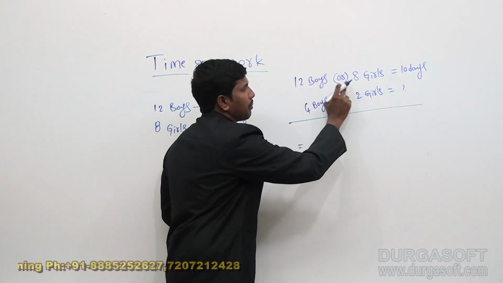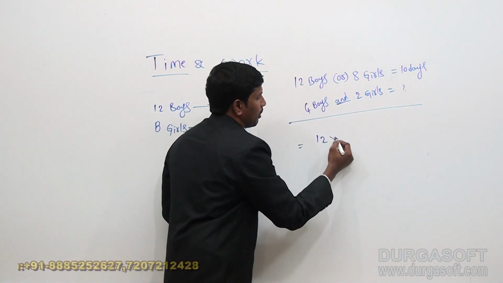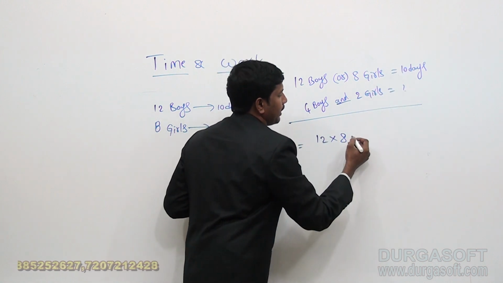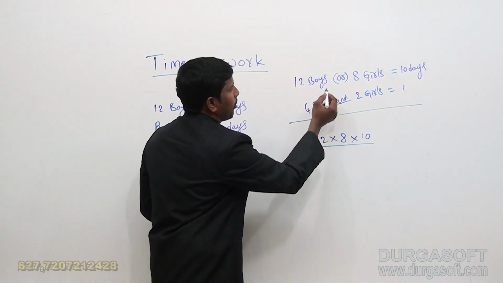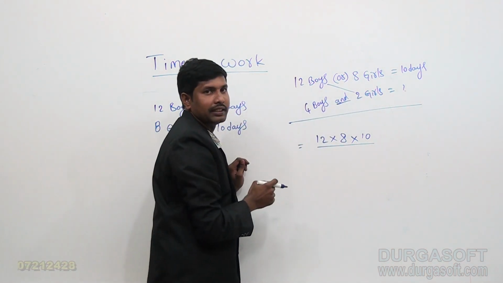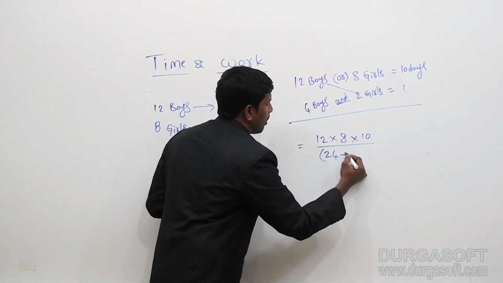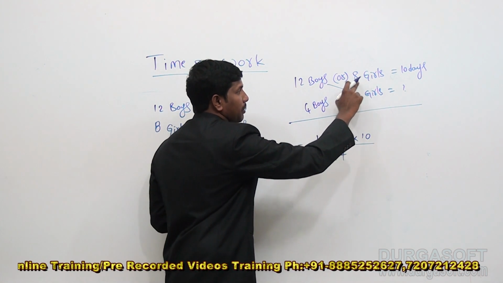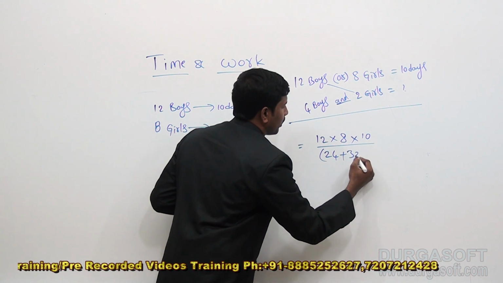Take all the numbers from the OR statement, that is 12 boys means 12 multiplied by 8 girls, 8 and 10 days, so multiplied by 10, divided by, now multiply the number of boys in the first statement to the number of girls in the second, so 12 into 2, 24 plus, so multiply the girls in the first statement with the boys in the second, so 8 into 4, 32.